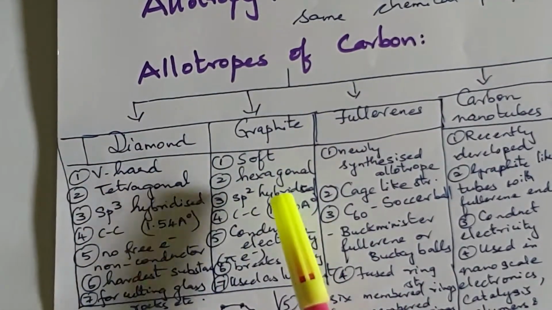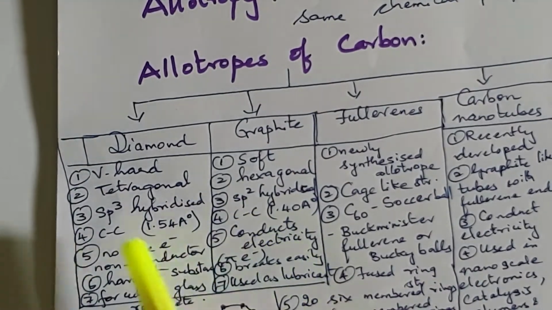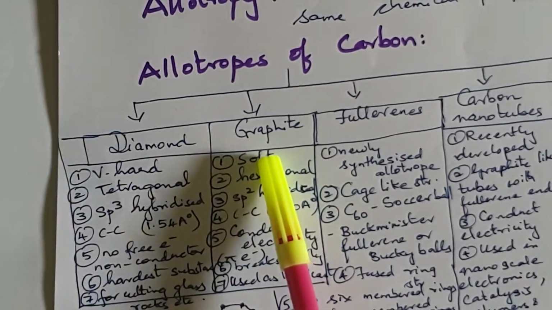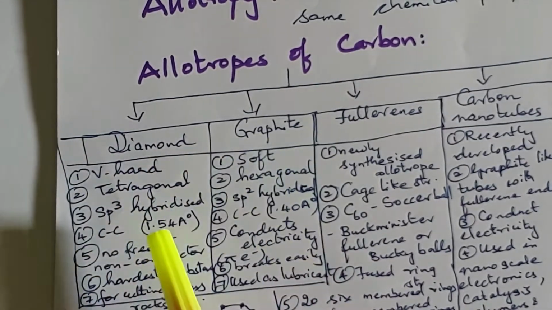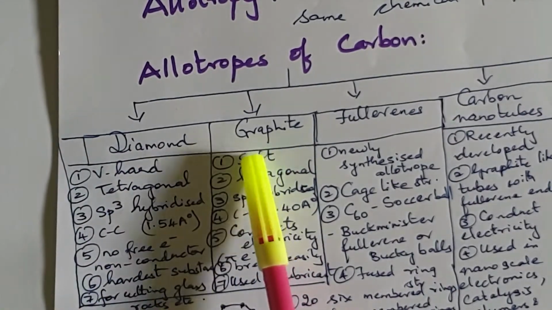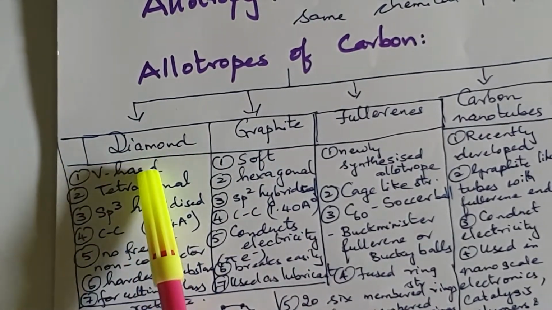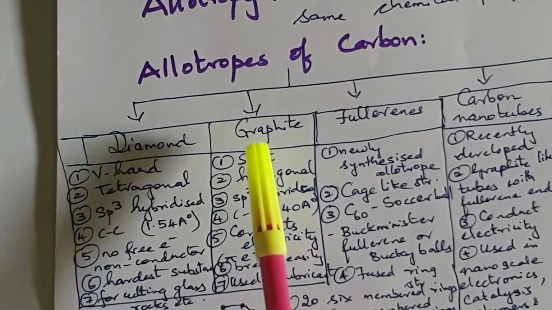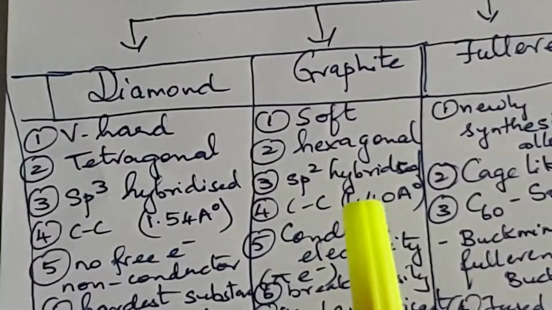That is, they are different to look at, with different structures and different physical properties, but all their chemical properties are the same. You have seen the black colored, soft, breakable graphite, which conducts electricity. Whereas you have also seen a small speck of diamond giving us beautiful light. Both of these, when burnt, produce carbon. So let us see some of the properties of diamond and graphite.